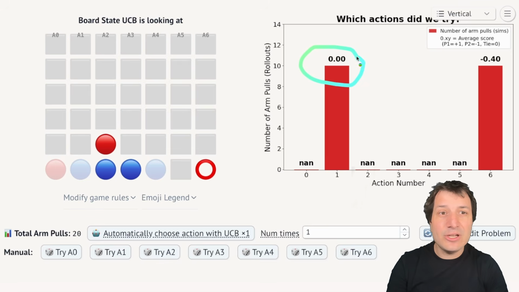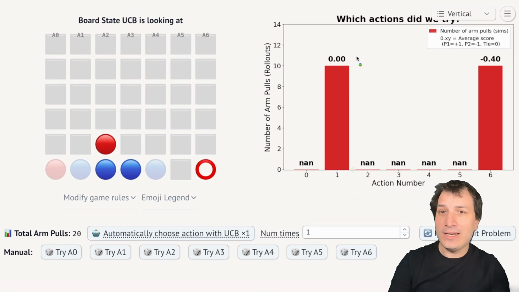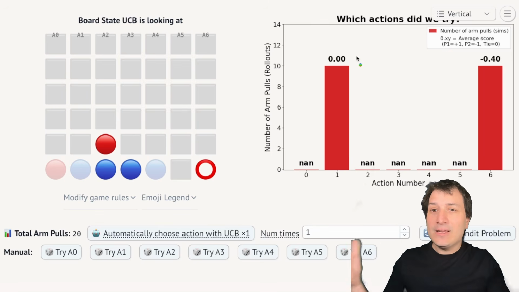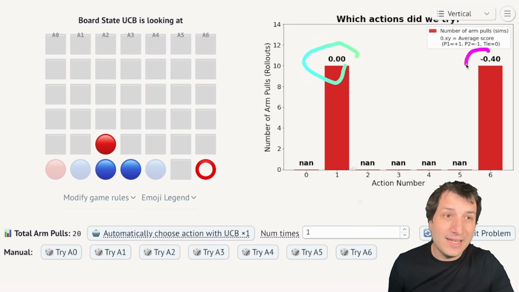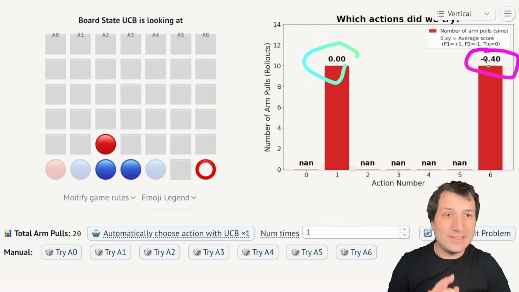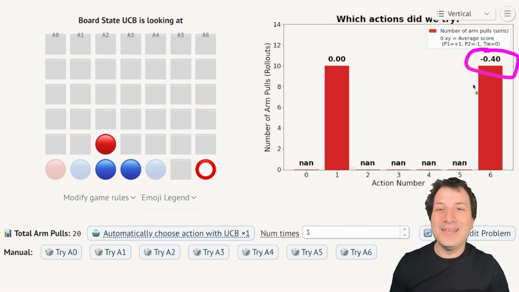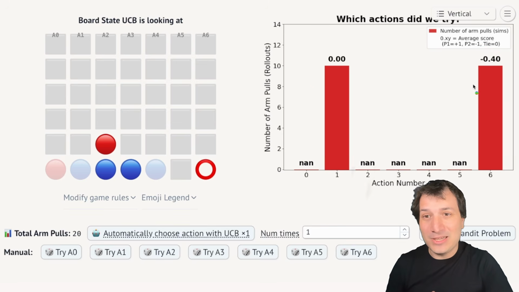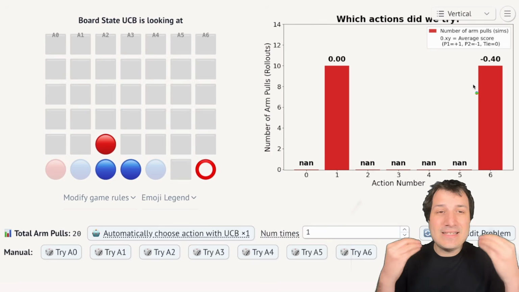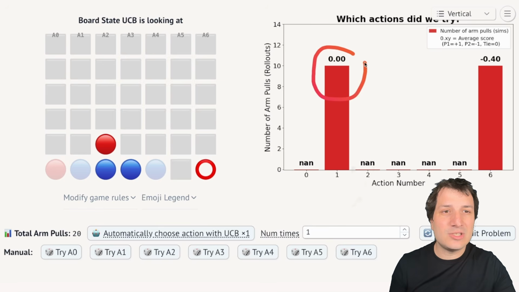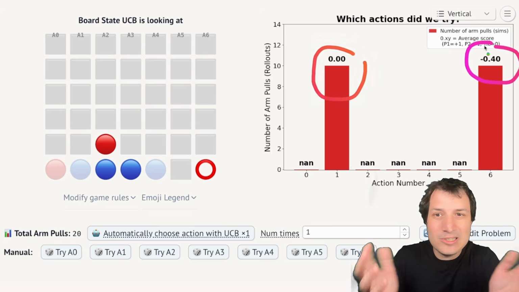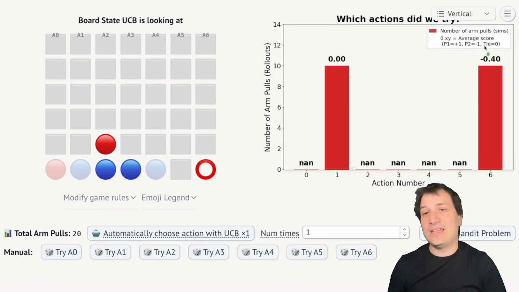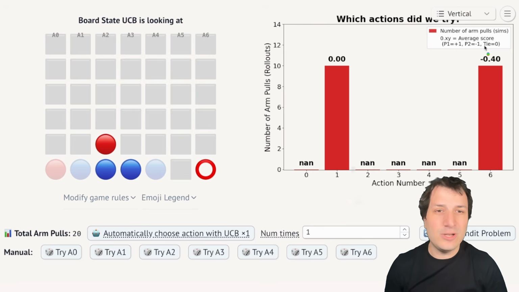It turns out the average in column A1 was exactly 0. There were an equal number of things where player 1 won and an equal number where player 2 won. They've both won an equal amount of time. Player 1 and player 2 seem even based on our 10 simulations. On the other hand, playing in column action A6 in the very last column seems really bad for player 1. Player 2 is beating player 1 40% of the time more than player 1 wins. So this is evidence that between these two choices, this choice is better than this choice. And you could start to do some more statistics and say, do we have enough of a sample size and that kind of thing? We are going to get into that kind of question.